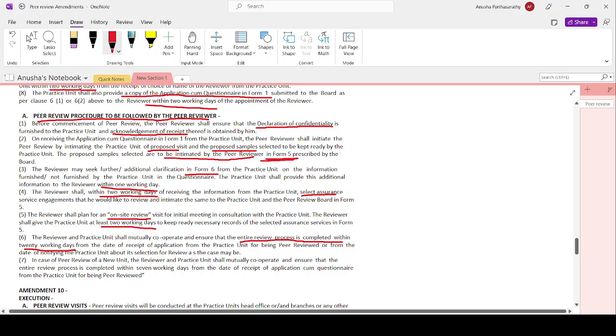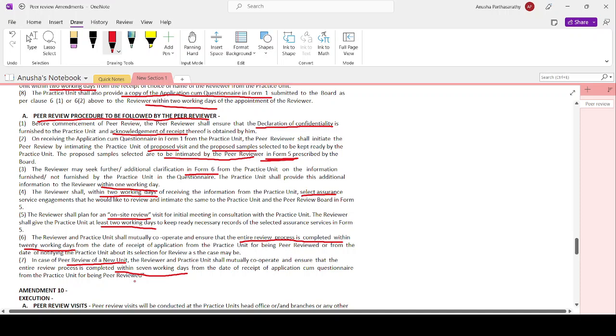That is generally a month, if I calculate working days. The entire review is to be completed within 20 working days from the date of receipt of application from the practice unit for being peer reviewed, or from the date of notifying the practice unit about its selection for review, as the case may be. In case of a peer review of a new unit, the reviewer and practice unit shall mutually cooperate and ensure the review is completed within 7 working days, within a week's time, from the date of receipt of application cum questionnaire from the practice unit.